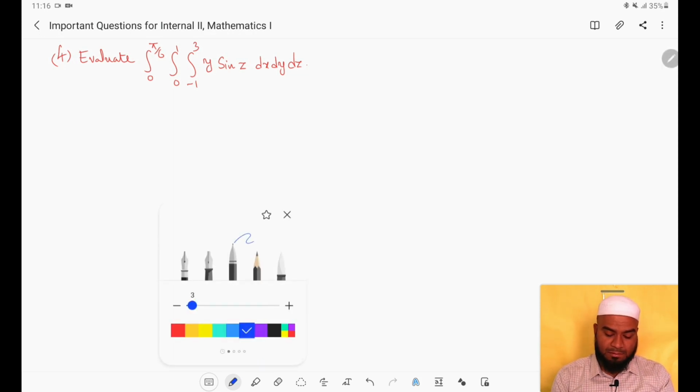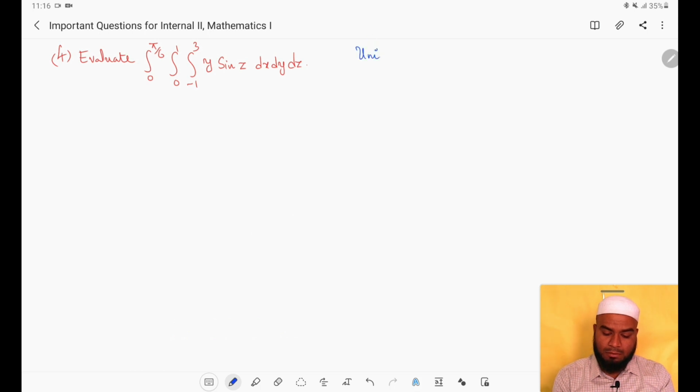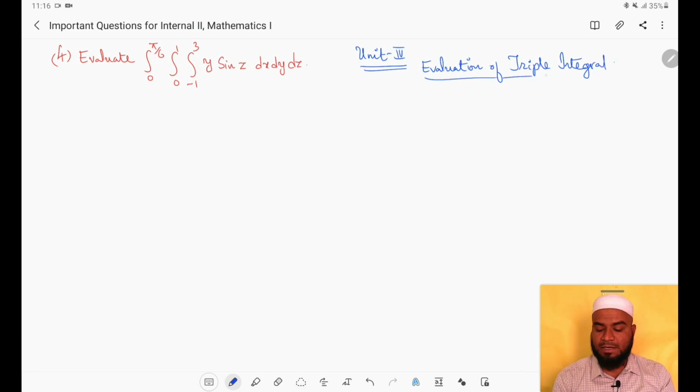Again, this question is also from unit 4, that is multivariable calculus integration, and the topic is evaluation of triple integral. This is the topic from which this question is taken. In evaluation of triple integral also, this is important for 2 marks. One question will be asked from this topic, 100%.